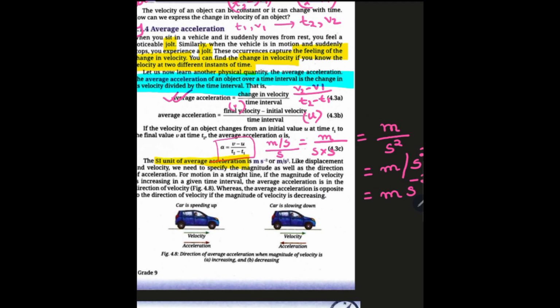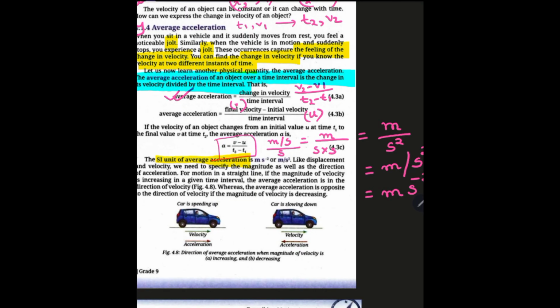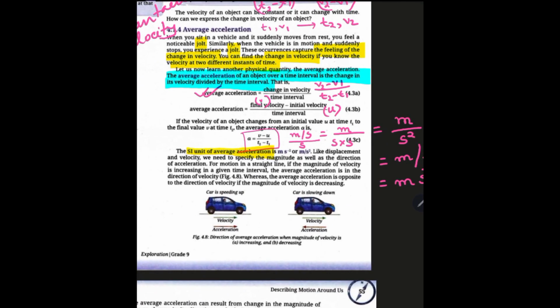So this is the SI unit of average acceleration. So be careful regarding the units when you do the numerical. There shouldn't be any mistake, because a mistake in unit will result in losing marks.